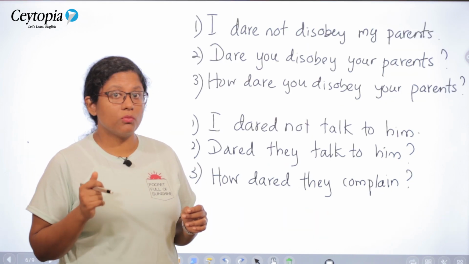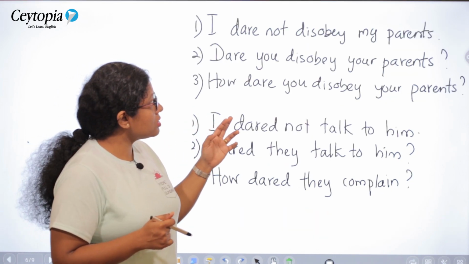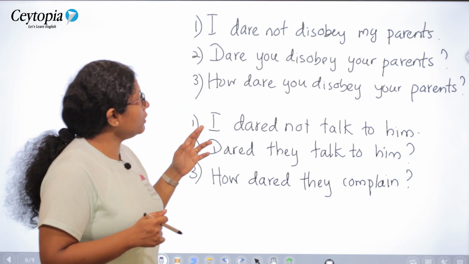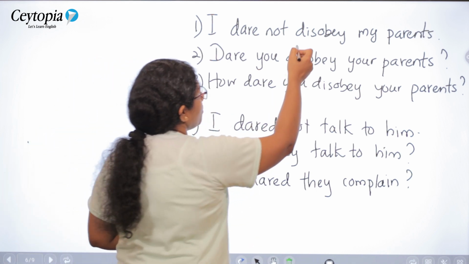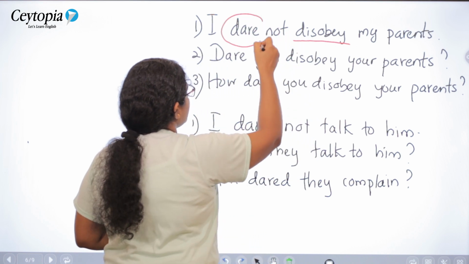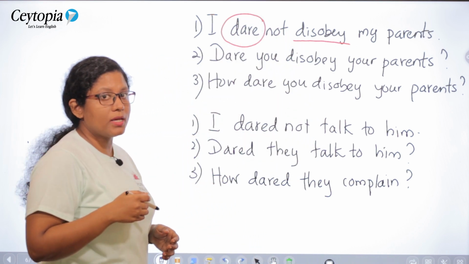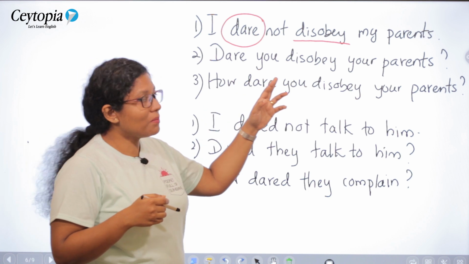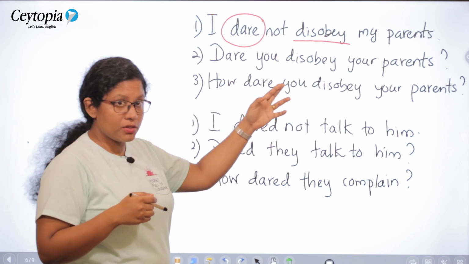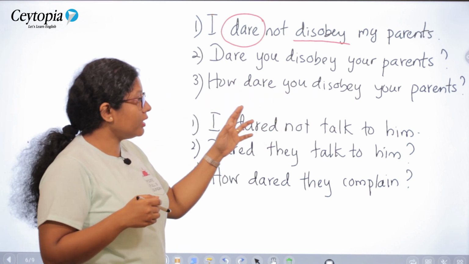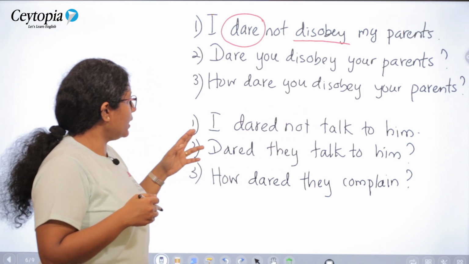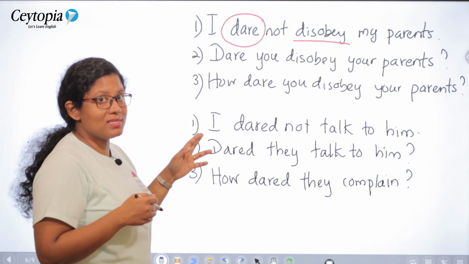Let's take a look at a few more examples. I dare not disobey my parents. Now tell me, what is the main verb here? Disobey. And dare is an auxiliary verb which comes to help you. I dare not disobey my parents. Dare you disobey your parents? How dare you disobey your parents? Now we have a past tense sentence here.